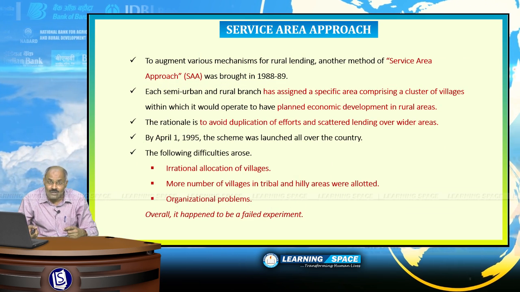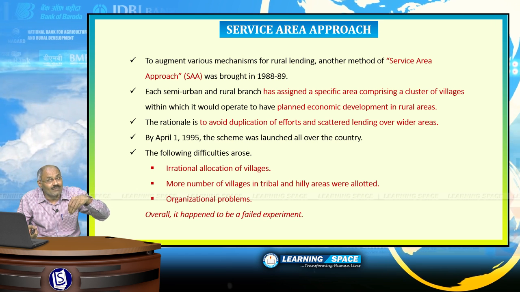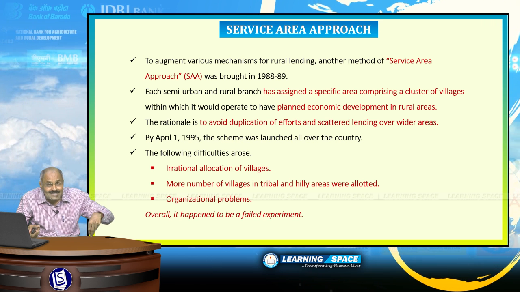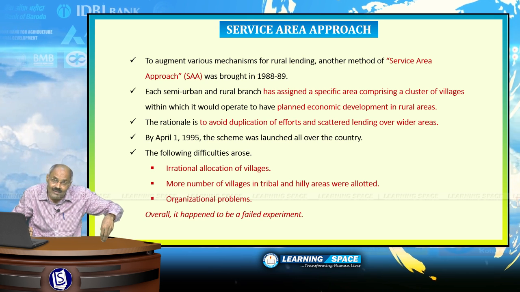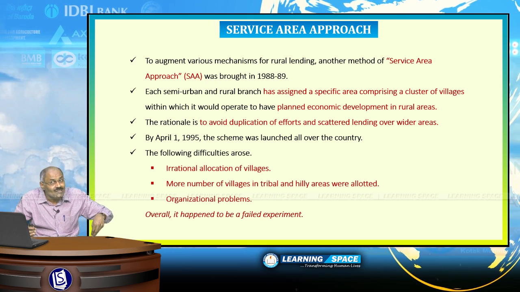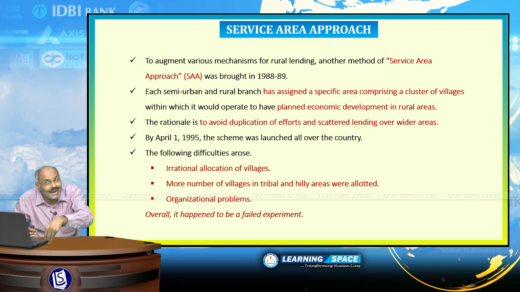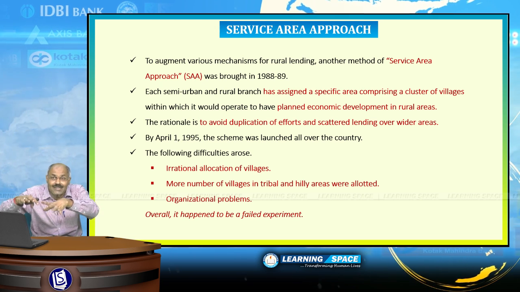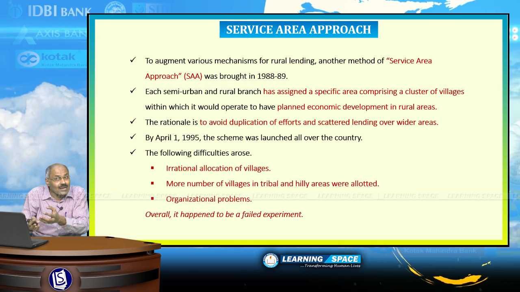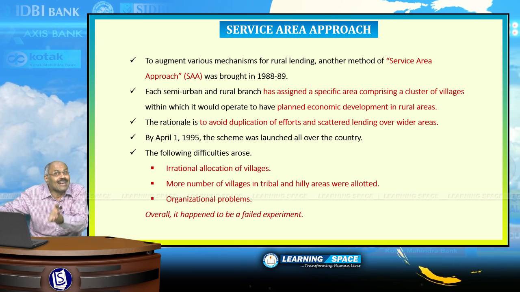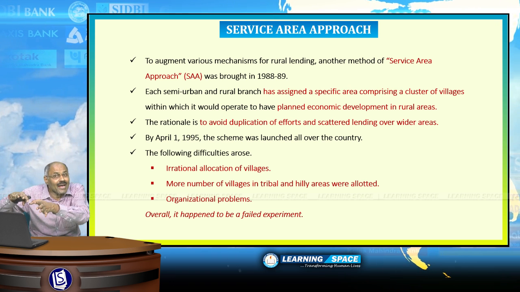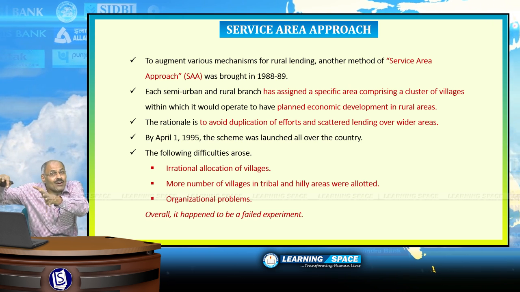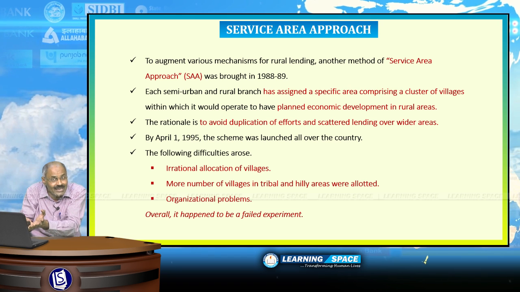Service area approach. This was subsequently brought somewhere in the 80s. Service area approach, instructions were given. Each semi-urban branch as well as a rural branch were assigned a specific area comprising a cluster of villages, so that bank will prepare an action plan for economic development of that particular area.